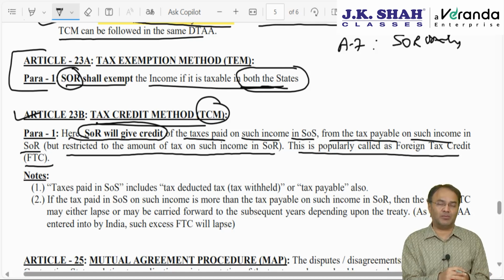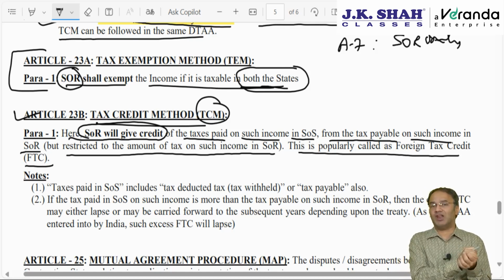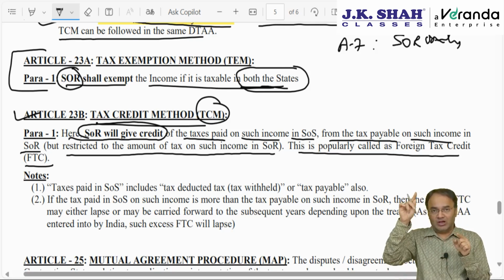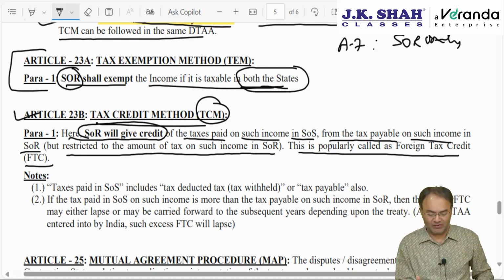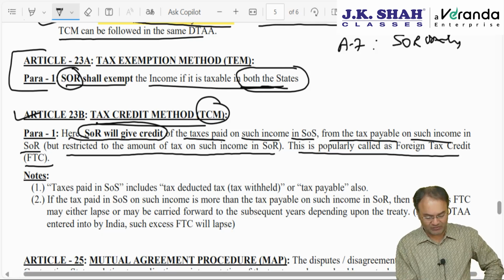Rule 128 will apply, whereby Form 67 will have to be furnished electronically along with evidences of tax in the other country. Tax paid or deducted in SOS will have to be proved in India, because AO will not have any evidence. AO cannot cross verify. That is how proof will have to be given.